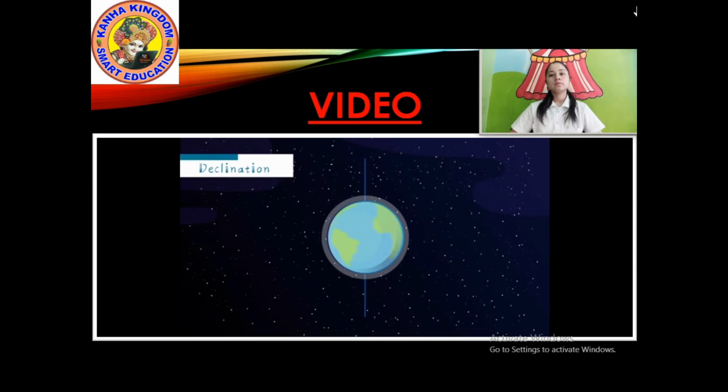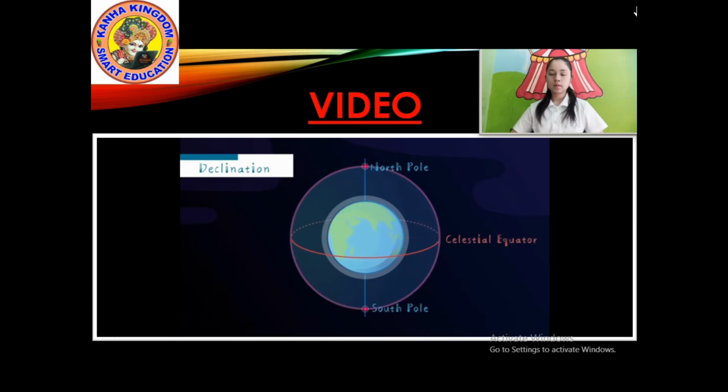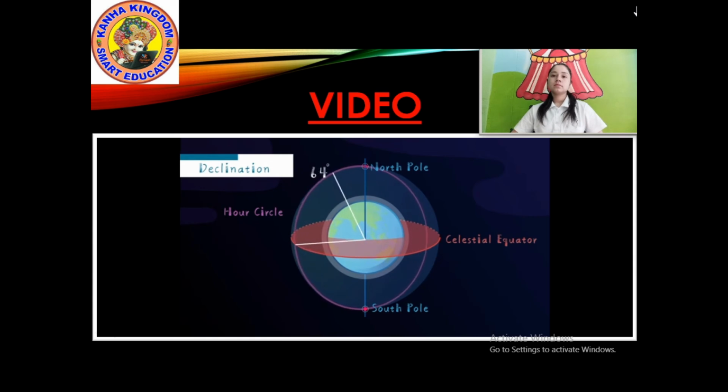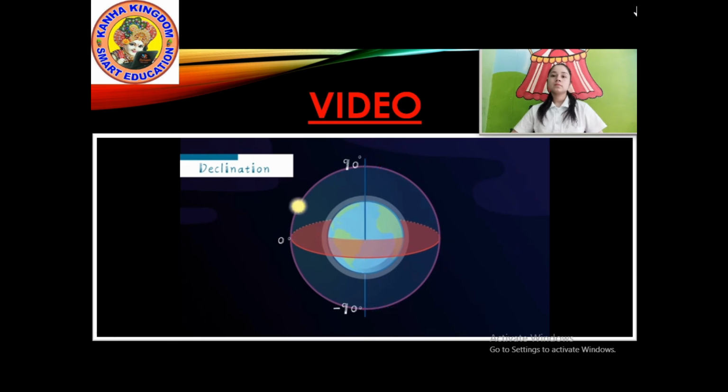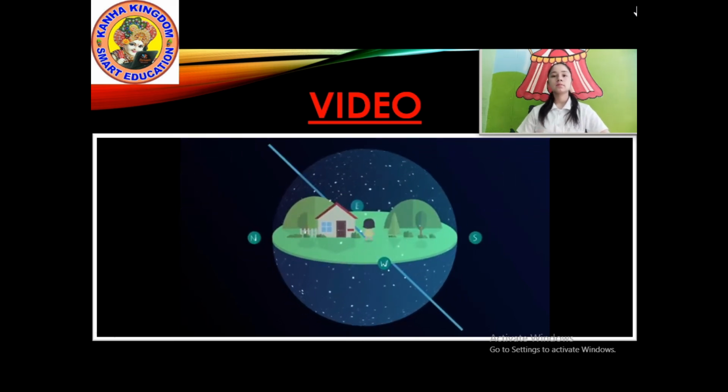To understand declination, or the coordinates of stars, let's take another look at the celestial sphere. The large circle that passes through the North Pole and South Pole of the celestial sphere is called the hour circle. Declination, which is the angular distance from the equator to the celestial body as it follows along the hour circle, ranges from 0 to plus or minus 90 degrees and does not change with the observer's location or time. Thus, celestial coordinates can be marked based on the sun's ecliptic path of annual motion around the Earth and the vernal equinox, the point at which the celestial sphere and the equator intersect.